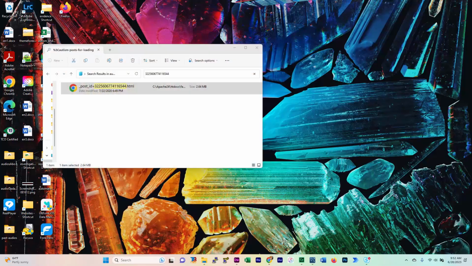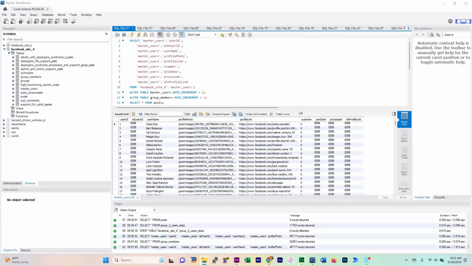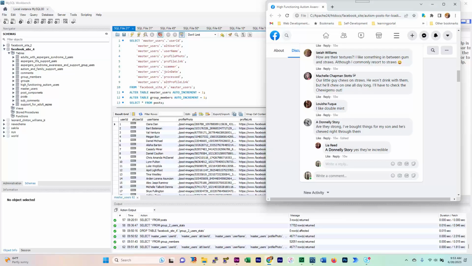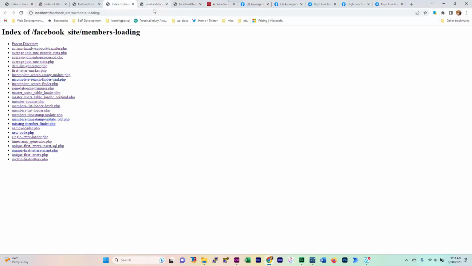For now, we've got our autism post folder, and this thing is set to load 3 posts at a time. We've already loaded 3 posts, so we'll load the rest of them. Let me go back to my script that loads those, the post loader. Every time this runs we'll load some more, and I'll have to run it 2 more times because I've got a total of 7 posts. I've loaded 3, so I have to load 3, then I'll have to load 1.